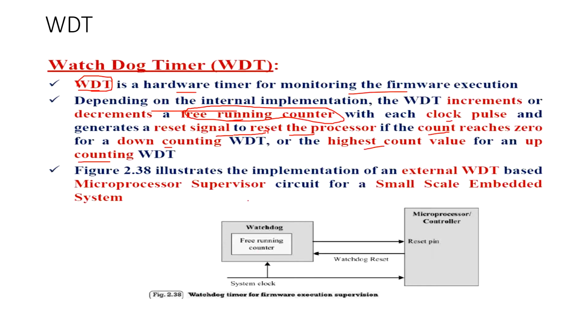Here you can see that in the microprocessor there is a watchdog timer. This is the one which is going to generate a reset pin signal. Whenever the process starts, the microprocessor will give a signal, an acknowledgement signal telling that the counter has to run. As soon as the counter runs, whenever it ends, it will again give the processor a reset pin so that the processor gets reset again, right?